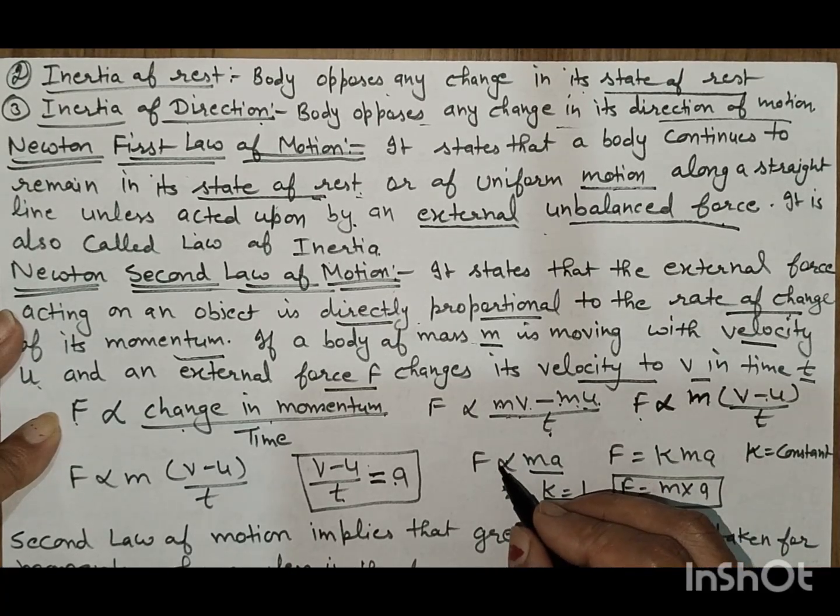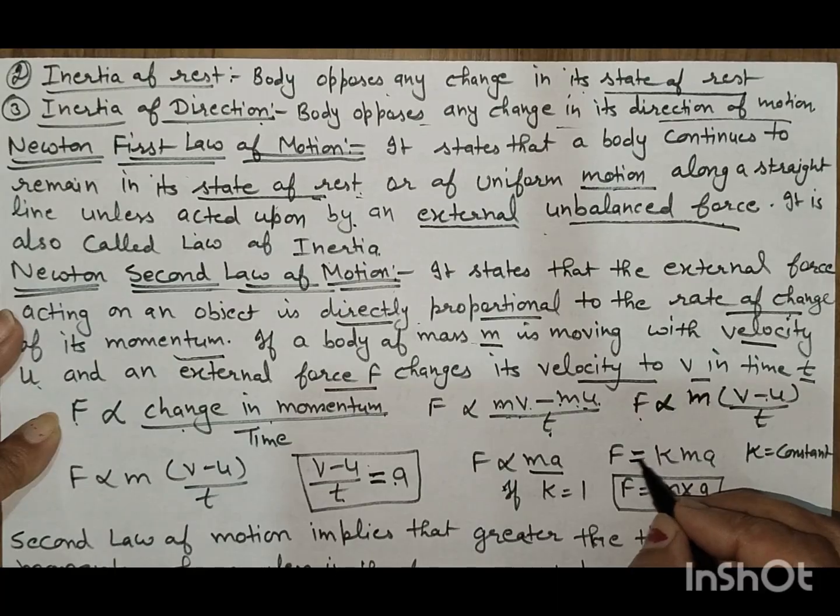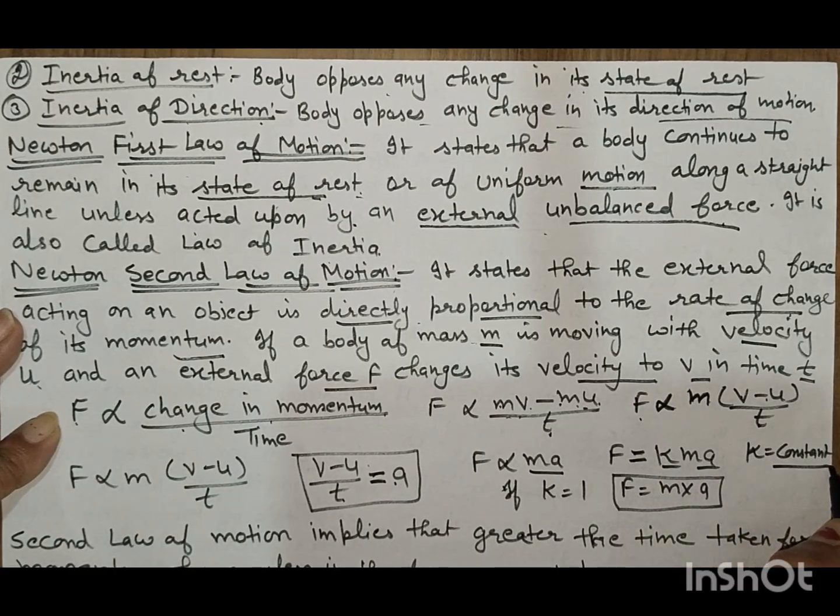If we change the proportionality sign, then F is equal to kma, where k is a constant. If k is equal to 1, then F is equal to m into a, mass into acceleration. The second law of motion implies that the greater the time taken for momentum change, the less is the force exerted.